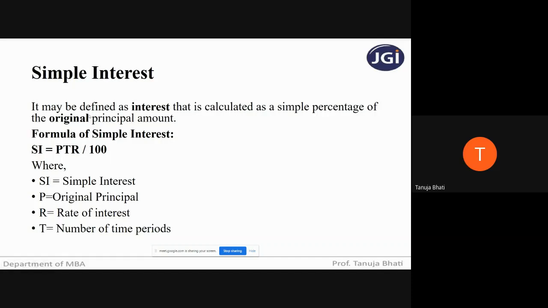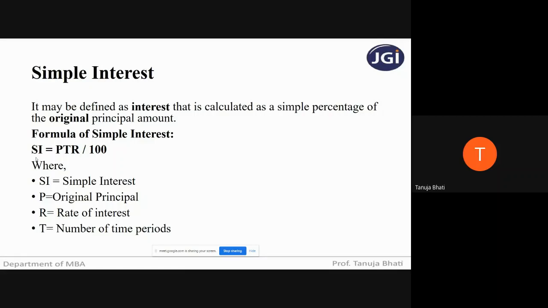After 5 years, I'm going to receive the original principal amount plus the simple interest earned. So the amount that I'm going to receive after 5 years will be my original principal amount plus simple interest. The future amount is always denoted by A. So A is nothing but P plus SI, where P is your principal amount and SI is your simple interest.